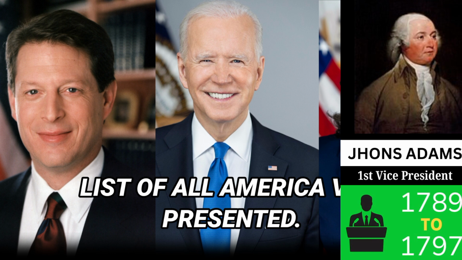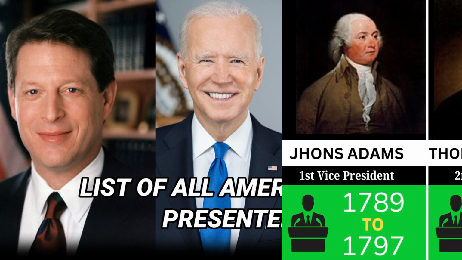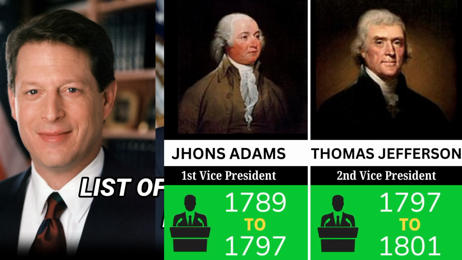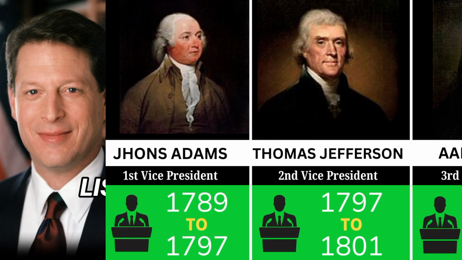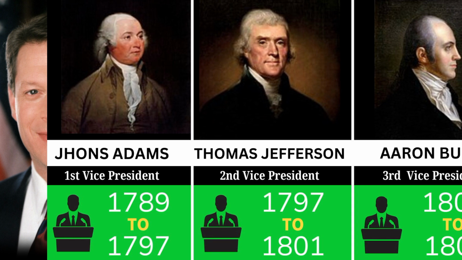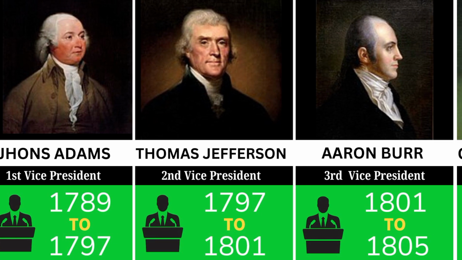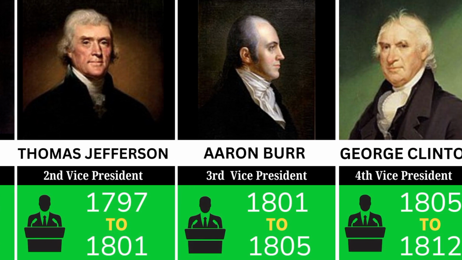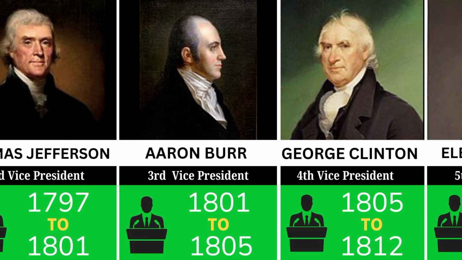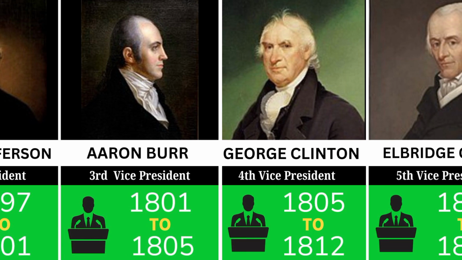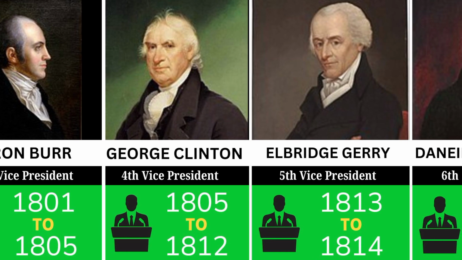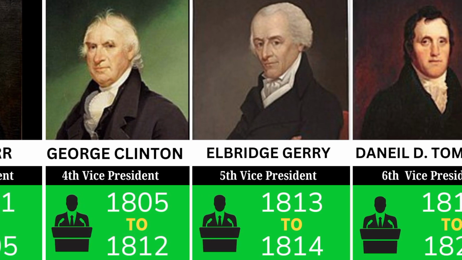First up, we have John Adams, the first vice president, serving from 1789 to 1797. Next is Thomas Jefferson, the second vice president, serving from 1797 to 1801. Following Jefferson, Aaron Burr held office from 1801 to 1805. George Clinton served from 1805 until 1812, contributing significantly during his term. Elbridge Gerry took office from 1813 until 1814.